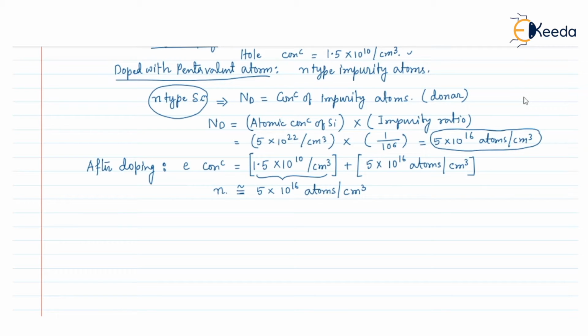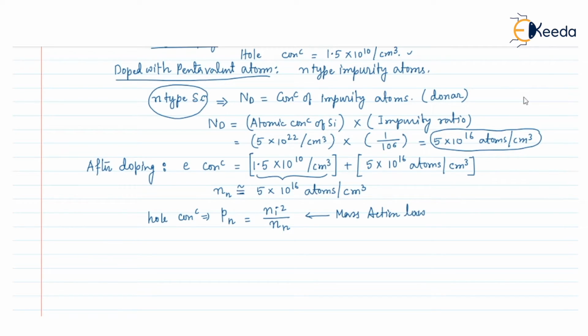This is the new electron concentration in the n-type semiconductor, which we denote as n suffix n. Now, if we find the hole concentration after doping, we denote it as p suffix n, and p suffix n will be equal to Ni square divided by the majority carrier concentration, that is Nn, and it comes from the mass action law.